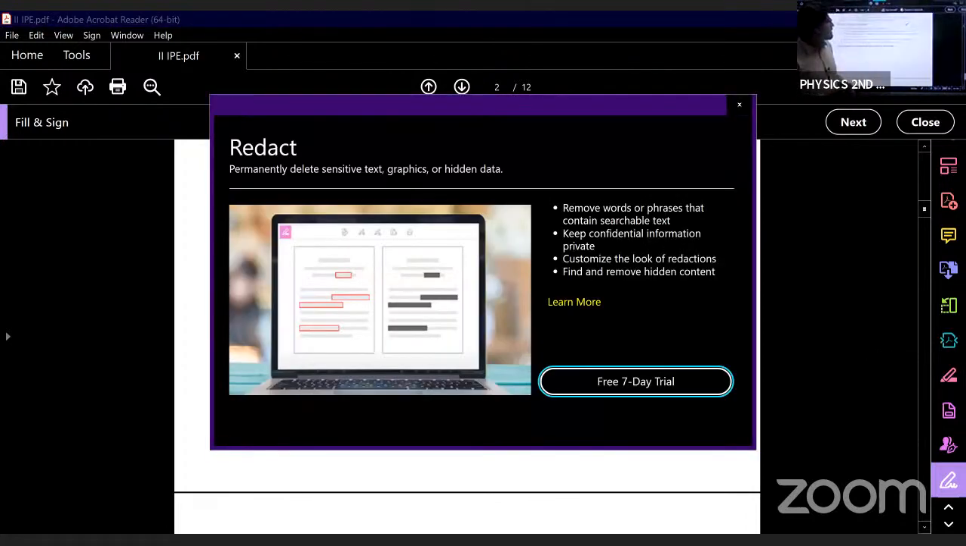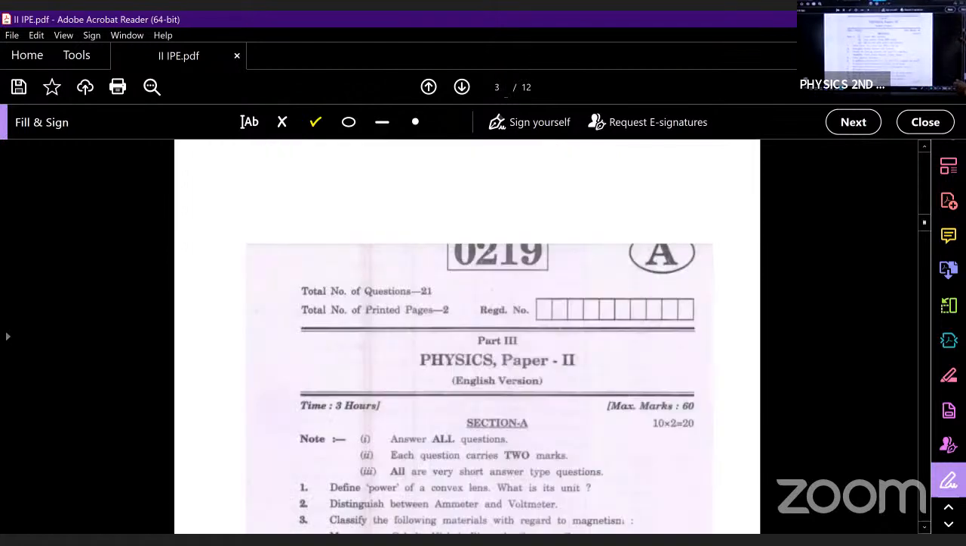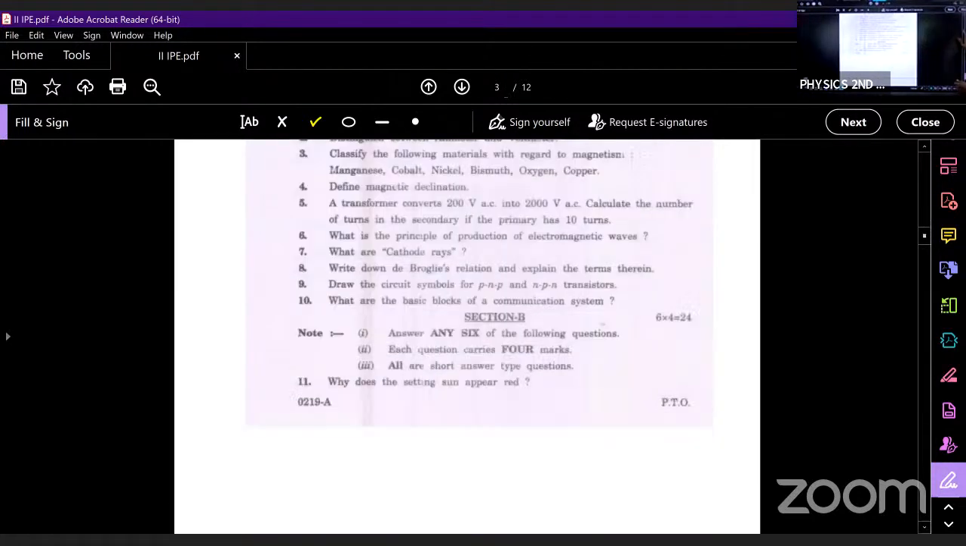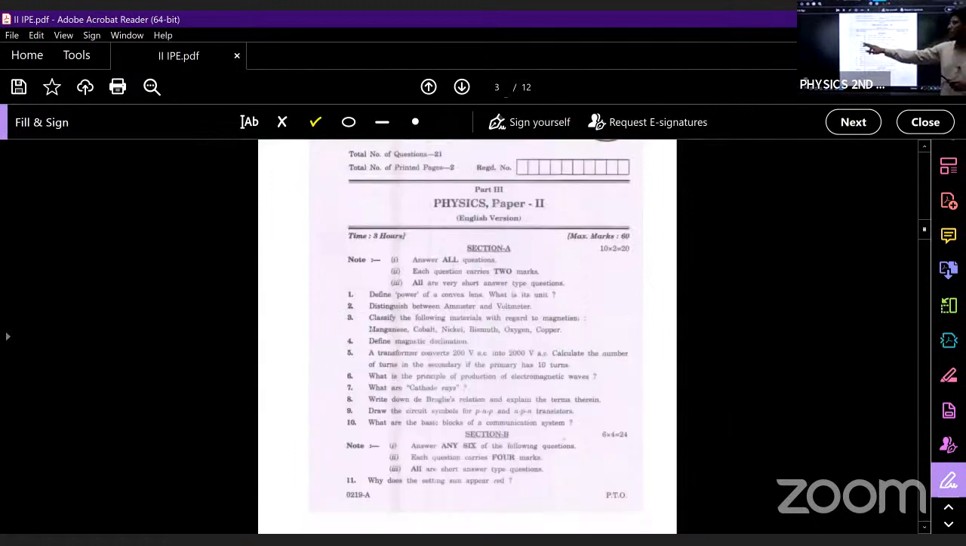So let us see the previous year question papers. Let us see the first previous year question paper here. I hope you are able to see this. See here, this is section A. What is the first question? Define power of a convex lens and what is its unit. I said that power of a convex lens is defined as the inverse of focal length.